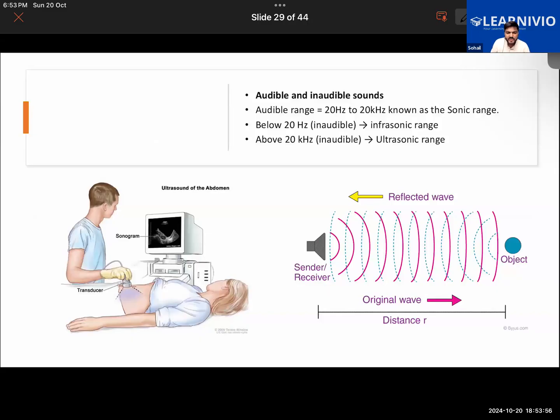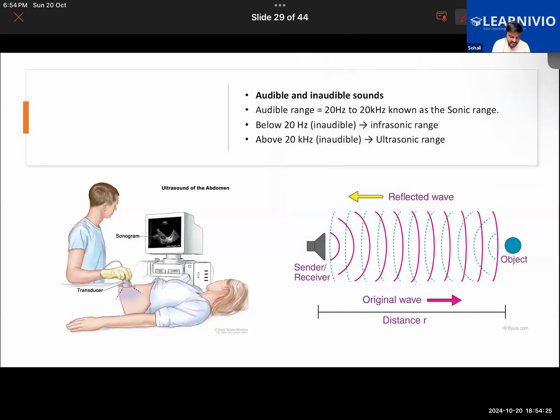Nonetheless, we have another important topic, that is the audible and inaudible range of sound. We humans are able to hear sound with a frequency between 20 hertz and 20,000 hertz, or 20 kilohertz, and that is known as the sonic range or the audible range of sound. Below 20 hertz it is inaudible, hence it is called the infrasonic range, and above 20 kilohertz or 20,000 hertz it is the ultrasonic range, also called ultrasound.